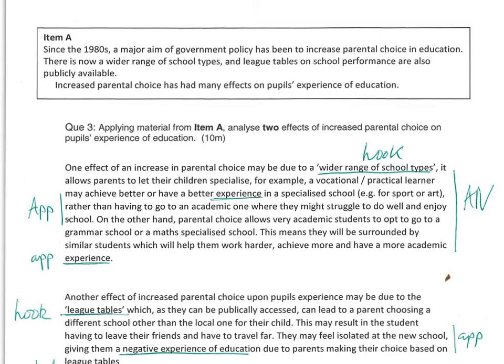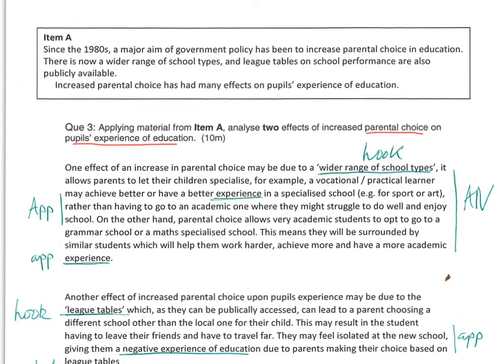For a quick look at the question: applying material from Item A, analyse two effects of increased parental choice on pupils' experience of education. So remember, as I've mentioned to you, these questions always get you to link together two parts of the curriculum. In this case, it's educational policy, which is parental choice, and pupils' experiences of education. So you need to be talking about what goes on in schools, effectively. How does parental choice affect a student's experience in school?